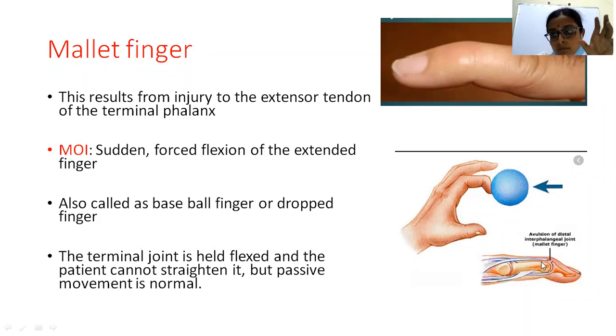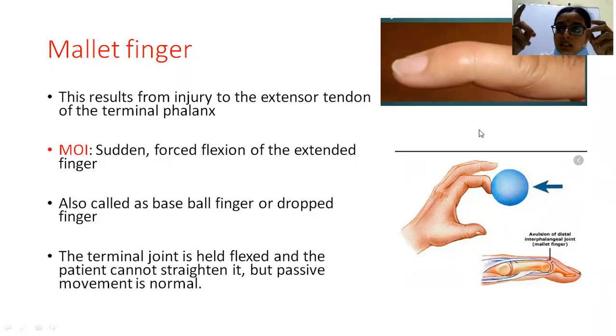One thing, the tendon by itself can get degenerated and get torn. It can be an intrasubstance tear, or sometimes it can be avulsed with a chip of bone of the distal phalanx. So this is the main pathology, the main mechanism of injury.